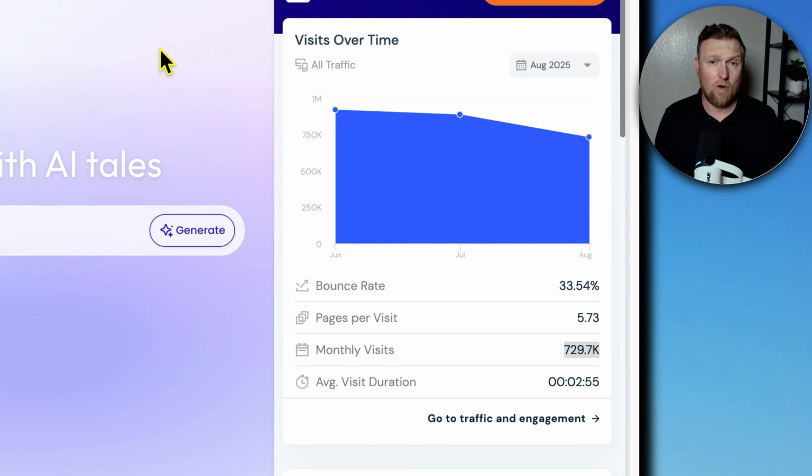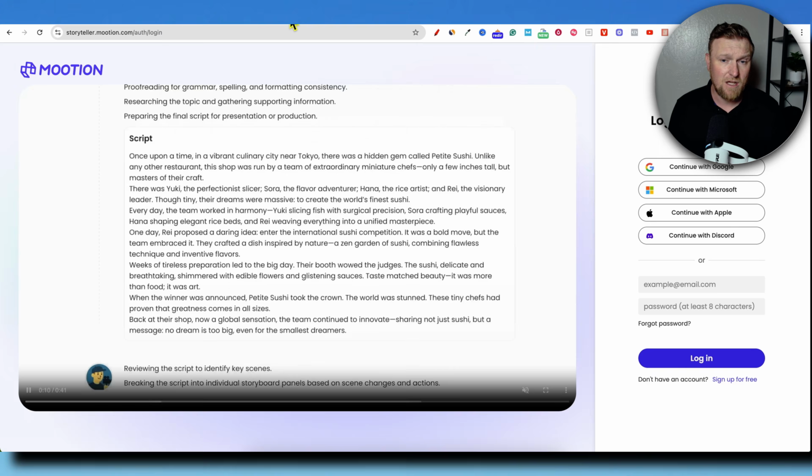So if I had to go based off of before even testing out the software, I really like what I'm seeing so far. I can tell a lot about a software based on the traffic that they're getting to their site. This is one of the most impressive that I've seen so far. I'm excited to see what this tool can do. Let's go jump into the software.